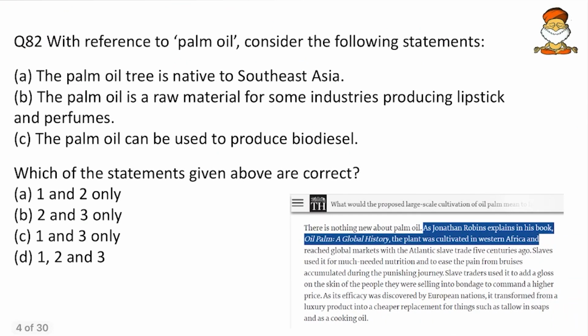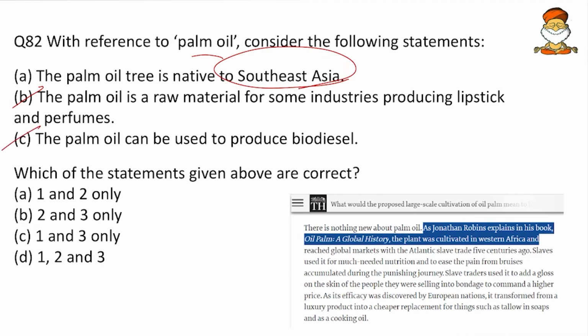Then come to the next, with reference to palm oil, consider the following statements. Palm oil is a tree native to Southeast Asia. Here on Southeast Asia we have some doubt; we will consider it for further study. Then, palm oil is a raw material for some industries producing lipstick and perfumes. Friends, we cannot say something is not used for producing lipsticks and perfumes, so statement B happens to be correct. And then, palm oil can be used to produce biodiesel. Again, we cannot say something cannot be produced, so C will also be correct.